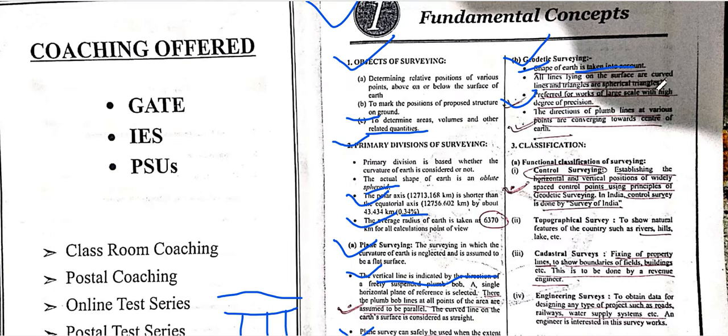At that time, when the area is large, we use geodetic surveying.